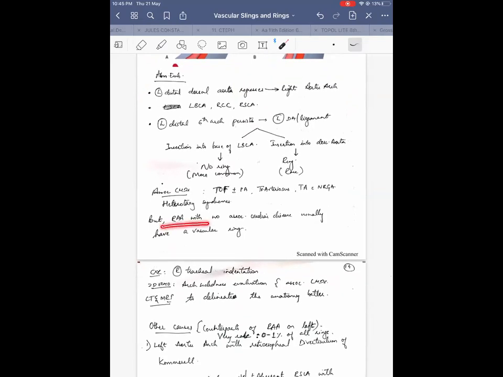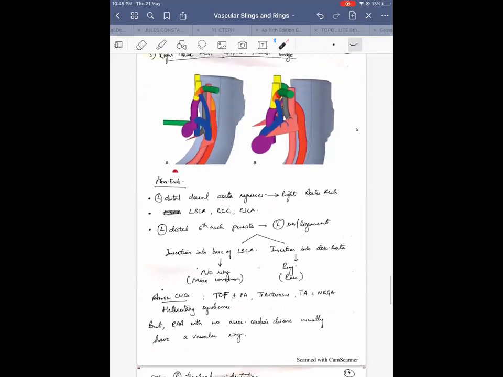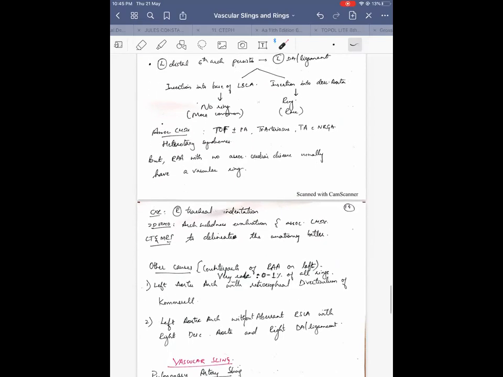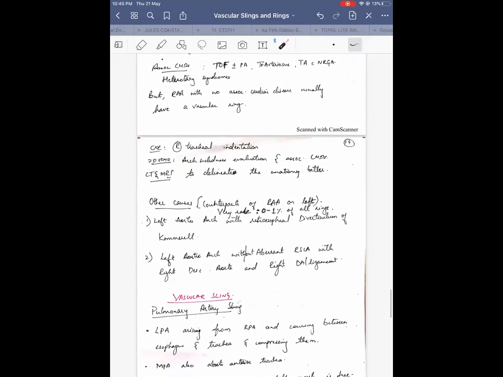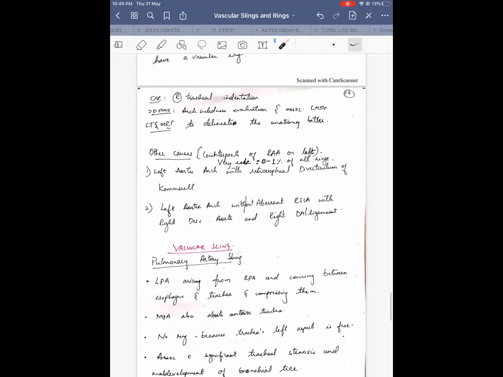But the right aortic arch, when it is not associated with any congenital heart disease, usually has a vascular ring, because if it is isolated, then the ductus usually arises from the descending aorta. The embryological basis of that is not really known, but that is what is found. On chest X-ray, because of the right aortic arch, there can be right tracheal indentation. Arch sidedness is evaluated by echo, CT, MRI. Again, it's the same.